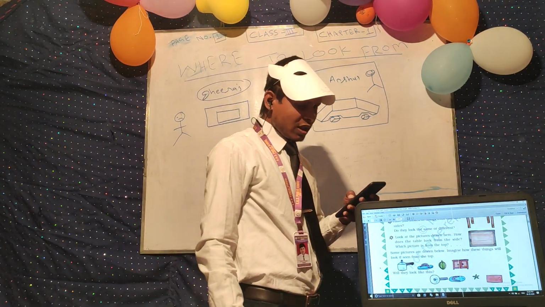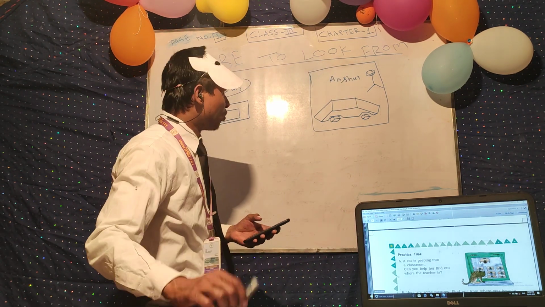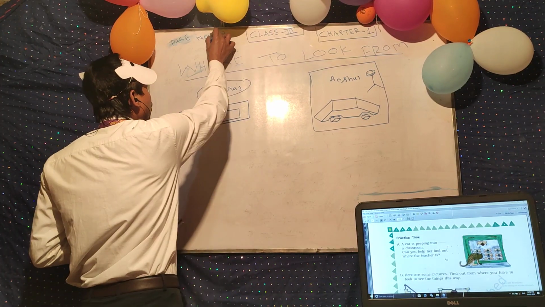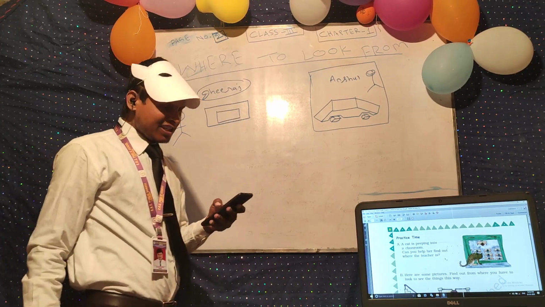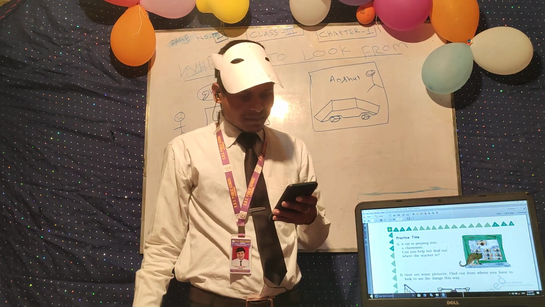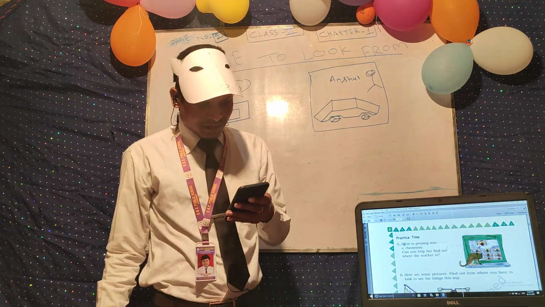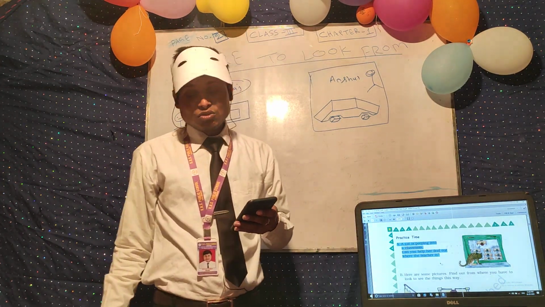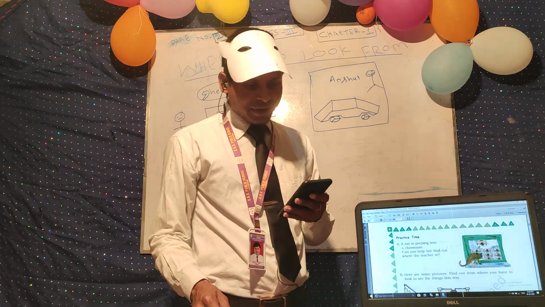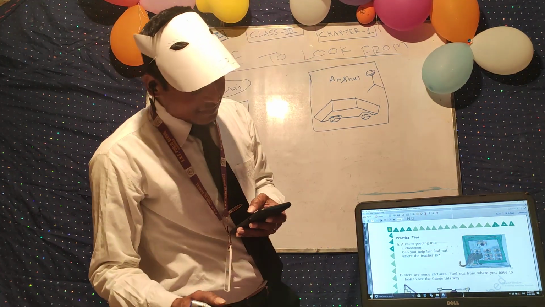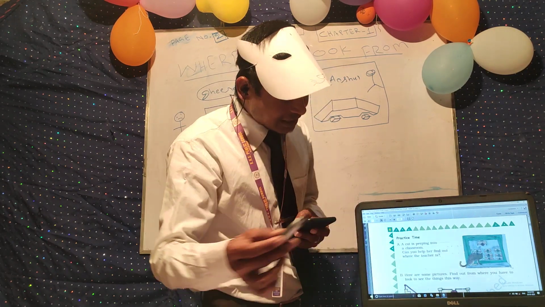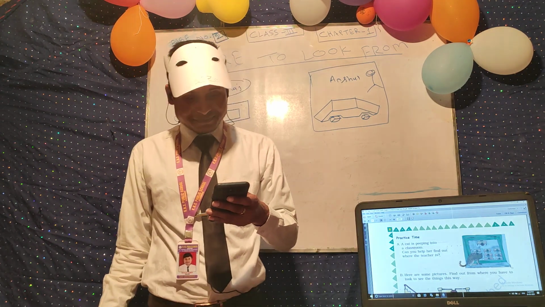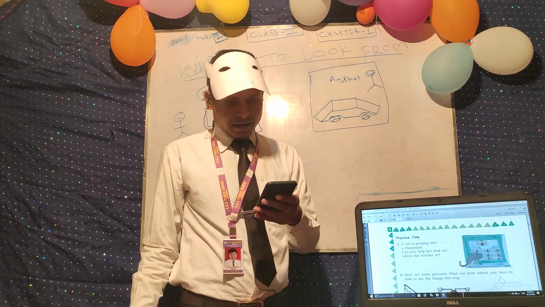Now come to page number 2. So this is page number 1, and now page number 2. Open your page number 2. On page number 2, there is a practice time. A cat is entering a classroom. Can you help her find out where the teacher is? So in the figure, the teacher is present. The teacher is here, and students are sitting. Students are standing beside the teacher. So they are sitting in their positions.